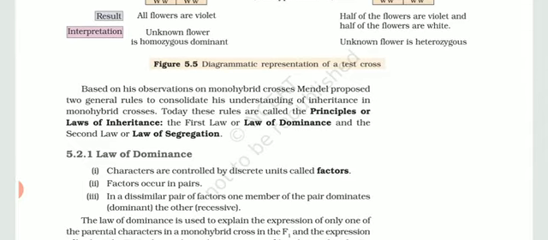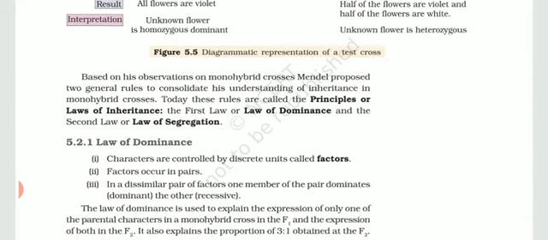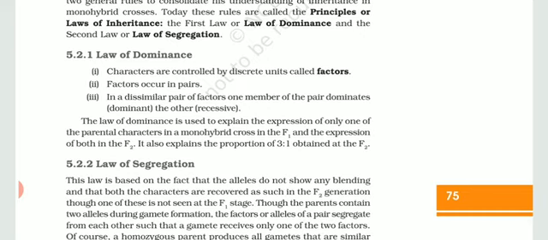So, law of dominance means when the characters or traits dominate over the recessive ones. And law of segregation means when they get segregated from one another. So, students, we will find out more characteristics of the law of dominance and law of segregation in the next video lecture. Till then, thank you.